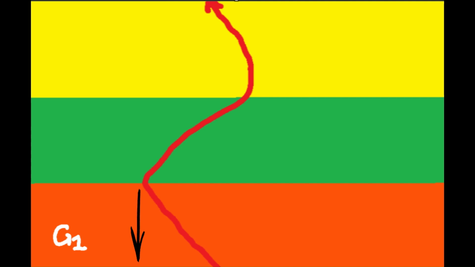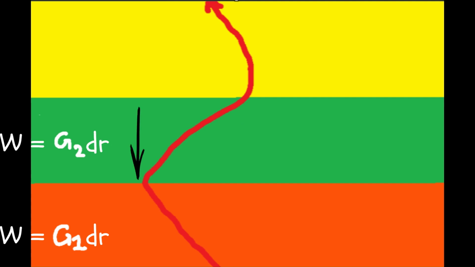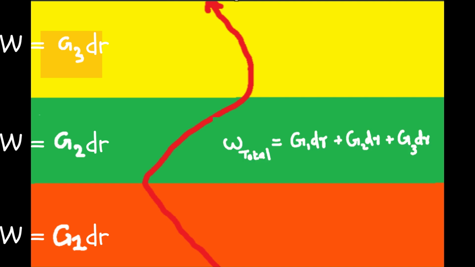So the net work done will be G1 dr. And if you look at the green region, with gravitational field G2, even though it is moving in this direction, the gravitational field is radial. That's why G2 dr is the work done. And for the yellow region, with gravitational field G3, G3 dr is the work done. So together, the total work done will be G1 dr plus G2 dr plus G3 dr.